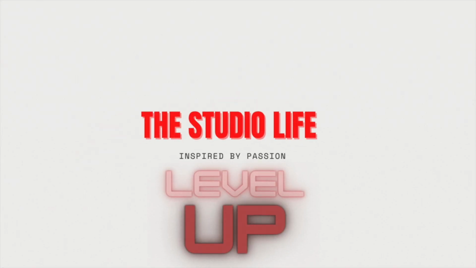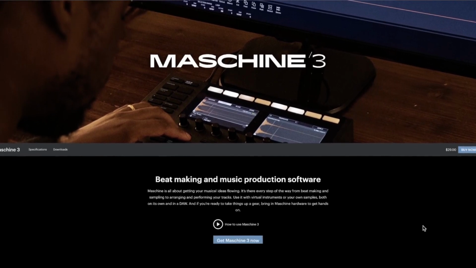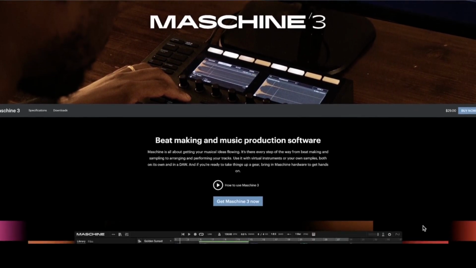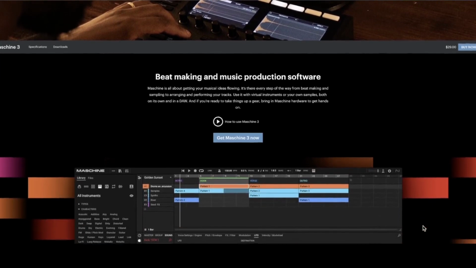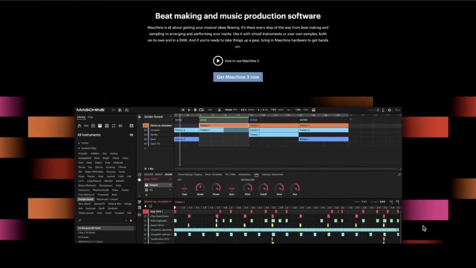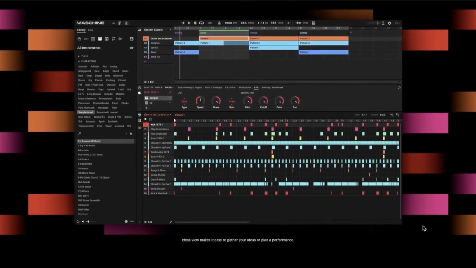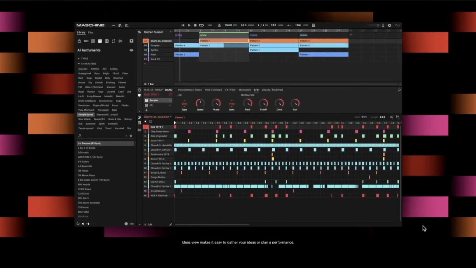Let's get into the production news with the MK3. Alright, so what's new in Maschine 3.0 software, a DAW application designed to work as a counterpart to the Maschine controllers. Although it originated in 2010, Maschine has primarily been positioned as a beat making tool. The modern version of the software was designed as a one-stop shop for producing electronic music, offering sequencing, sampling, built-in synths, track arrangements, and mixing tools.